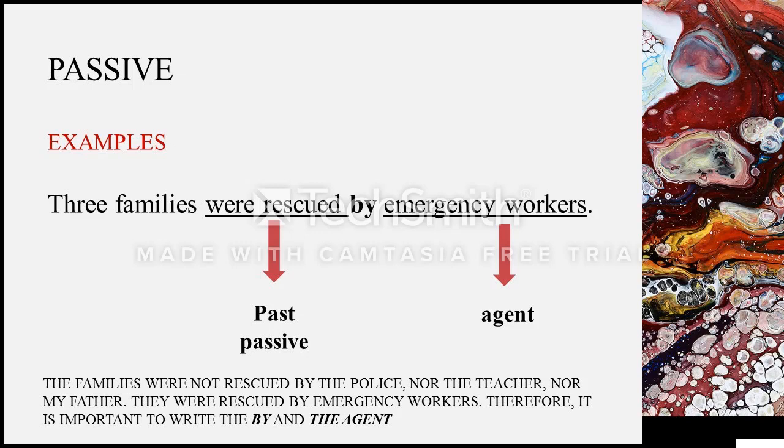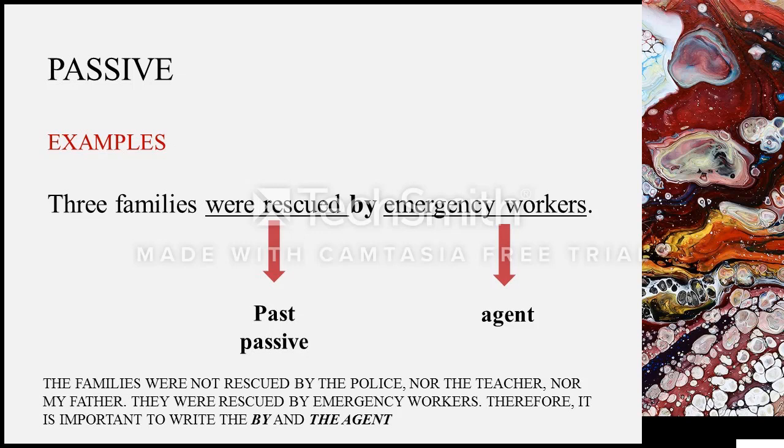But when I have the name of the person or the entity that participated or any other agent that is important to use, I use this by. Okay? Three families were rescued by emergency workers.